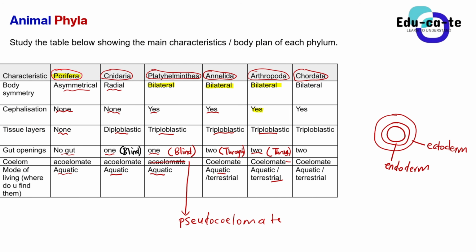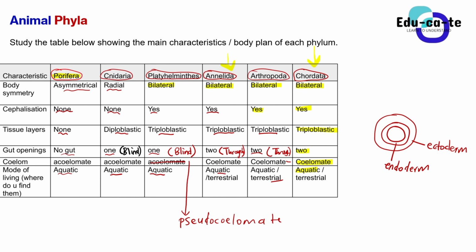So phylum Chordata, remember we said that this is the type of animals where us as humans belong to. So basically, when you look at their symmetry, it's bilateral. They do have cephalization. They are triploblastic. They do have 2 gut openings, meaning that they've got a through gut. They do have a coelom as well, and they're also aquatic or terrestrial. All right. So when you look from Annelida to Chordata, all of these phyla are aquatic or terrestrial. So it means that these can live on land or they can live in water. But as for us humans, we live on land, so we are terrestrial chordates. Okay.